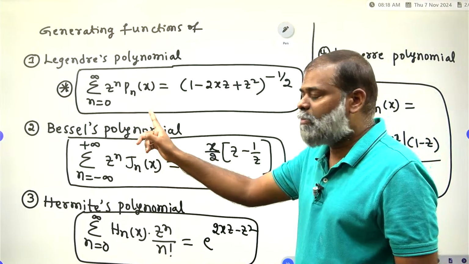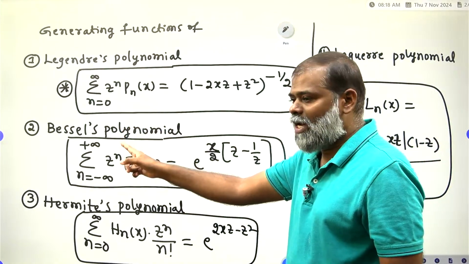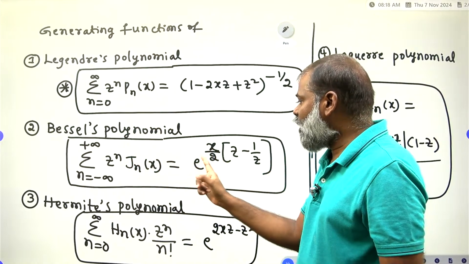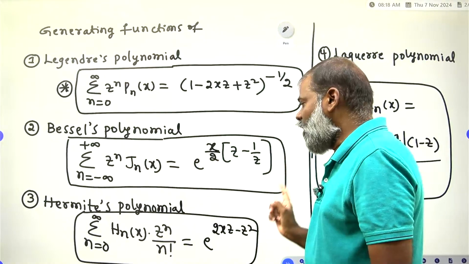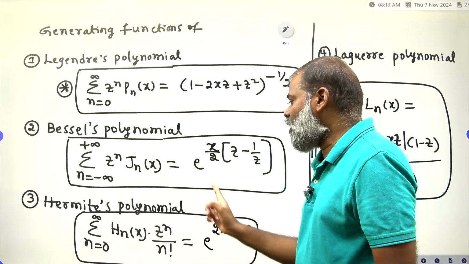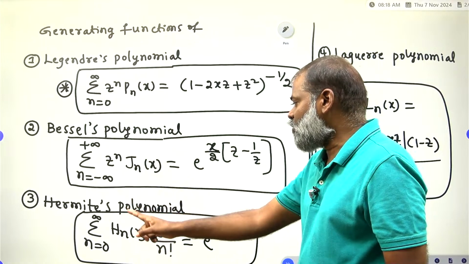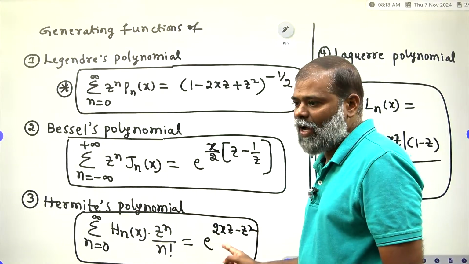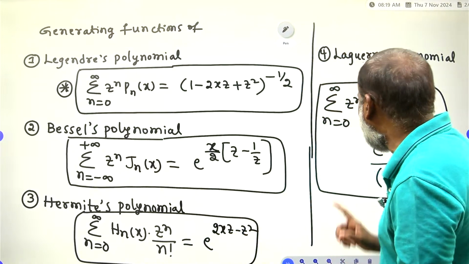The generating function of Bessel's polynomial is summation n equals minus infinity to plus infinity z to the power n Jn of x is equal to e to the power of x by 2 (z minus 1 by z). The generating function of a Hermite polynomial is summation n equals 0 to infinity Hn of x z to the power n by n factorial is equal to e to the power of 2xz minus z square.